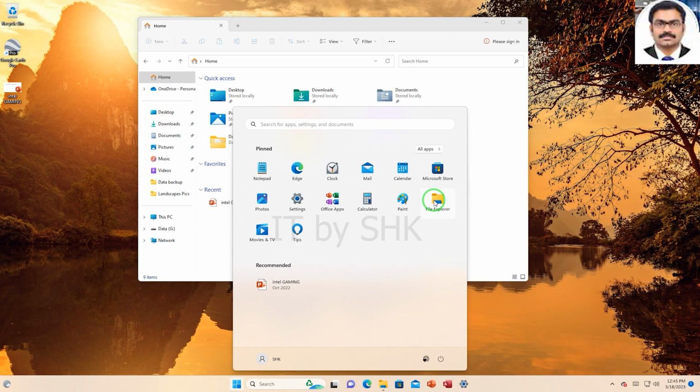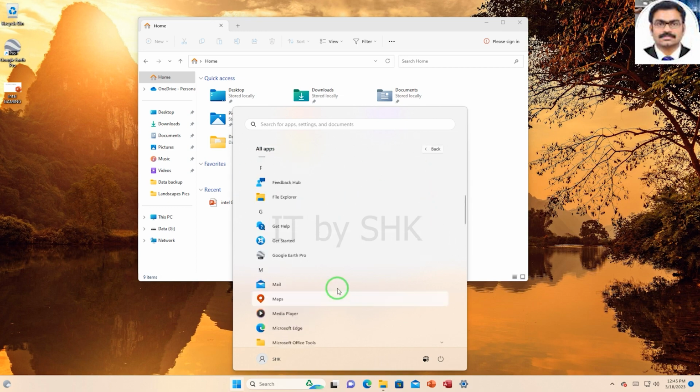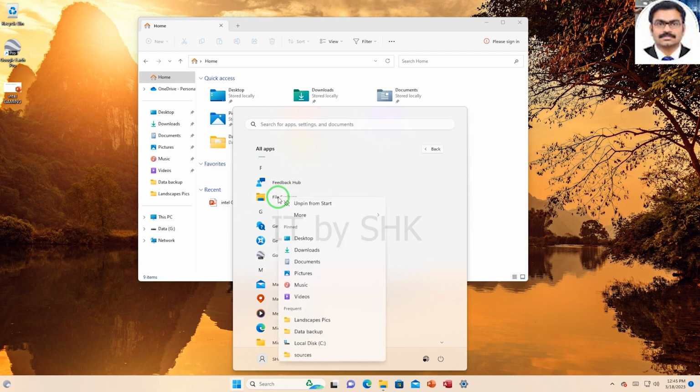If you still can't see it in there, you are going to need to jump across to All Apps. Scroll down to F and File Explorer will be in here. And of course, you can right-click and you can choose to pin it to the Start menu, or you can go into More and pin it to the taskbar.